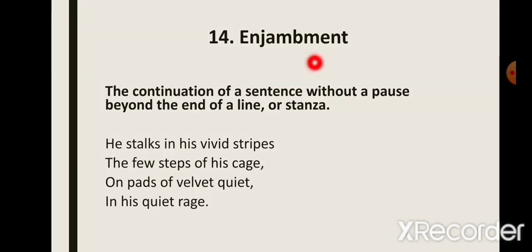Next we have enjambment. The continuation of a sentence without a pause beyond the end of a line or stanza is called enjambment. Now let's look at the example. This stanza is from the poem The Tiger in the Zoo. The writer writes, "He stalks in his vivid stripes the few steps of his cage, on pads of velvet quiet in his quiet rage." Now we have to read the whole stanza to know the meaning, because the meaning runs over from one line to the next without being interrupted by commas or full stops.